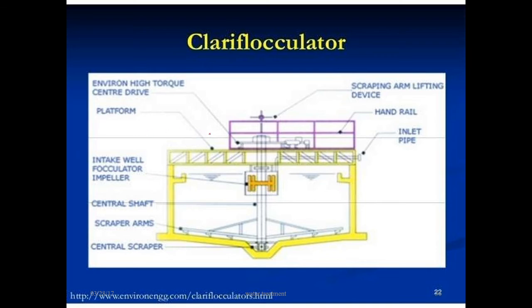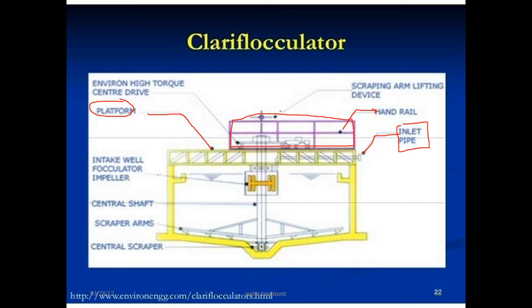Here, this is the intake well, flocculator impeller. At the top, you can observe this is the platform. Next, the entire portion is attached to the platform, that is the handrail. Okay, for supporting purposes we are providing this handrail. Here we have the inlet pipe. This is the inlet pipe. Okay, you have to send the water through this inlet pipe.